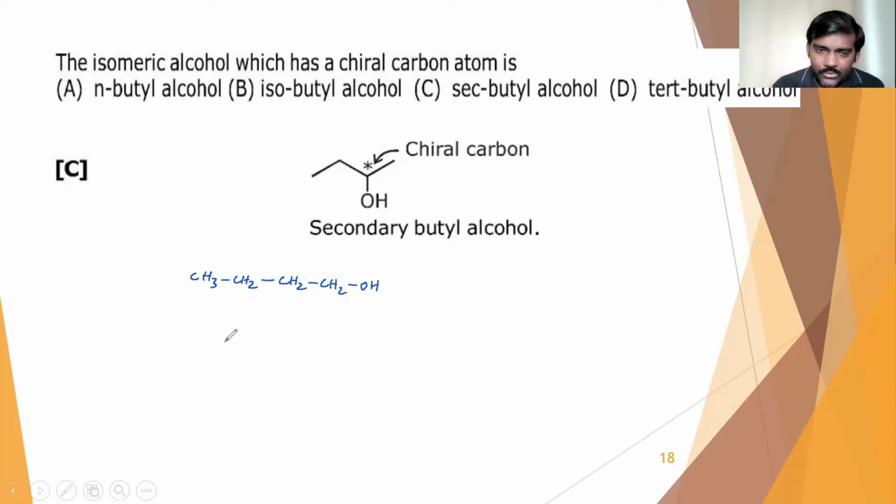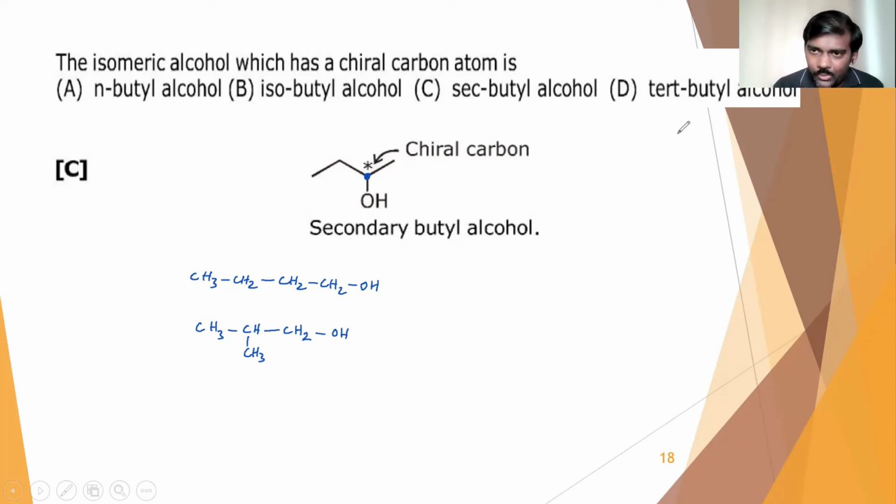Next, isobutyl alcohol means we have the isobutyl group, this one, and here the OH group is there. So it is also not having any chiral carbons. And when it comes to secondary butyl alcohol, this is the secondary carbon. There that carbon is a chiral carbon. Here I have four different groups attached to this carbon, so it is the chiral carbon, and that will be our answer.